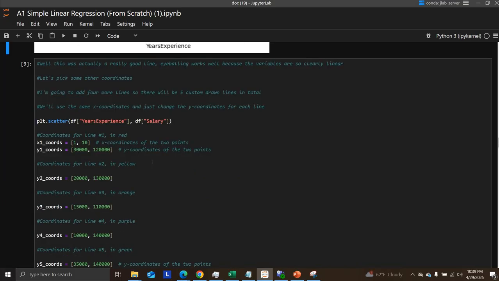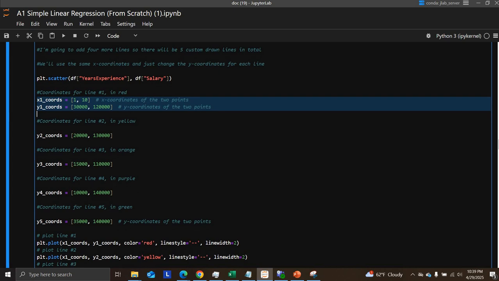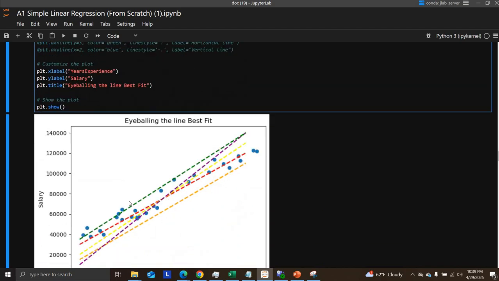So I also made a couple of lines right here using the exact same x coordinates and just different y coordinates. The one I had first was, I said at year 1 you make about $30,000, at year 10 you make about $120,000. This one says you make about $20,000 at year 1 and then $130,000, and so forth. I've made these lines like this. So then we're just going to go ahead and plot these lines, all different colors.